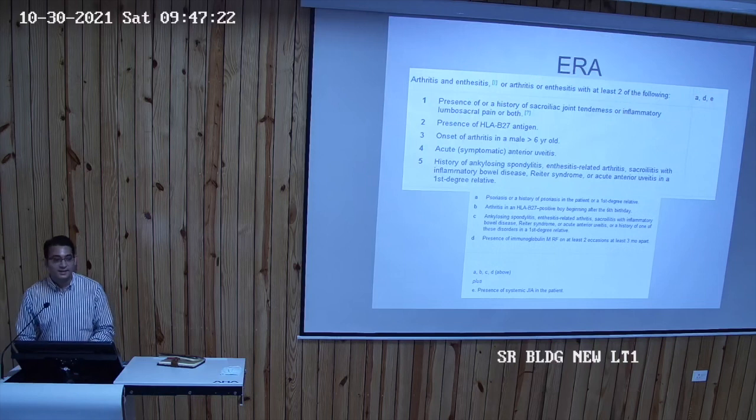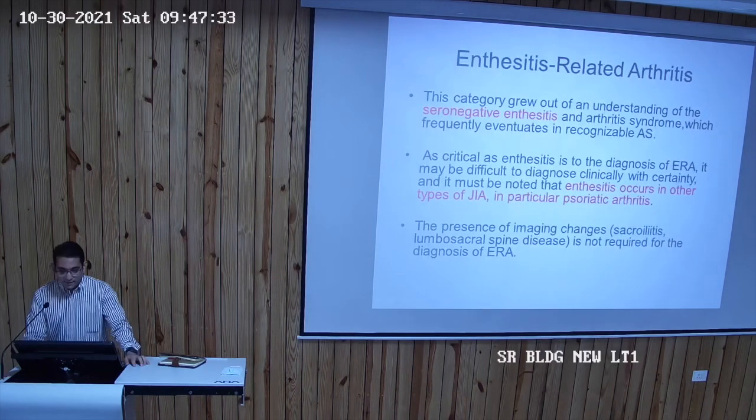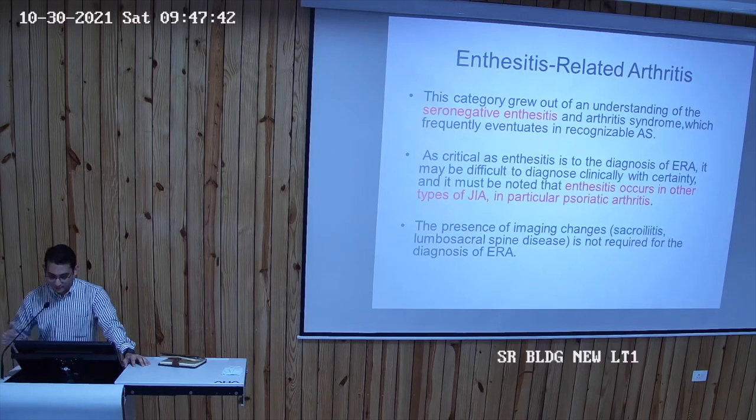For example, if the child has sacroiliac joints or the hip joints involved, we would go more aggressively rather than starting only NSAIDs and watching. So it really depends on the category that way. This category grew out of an understanding of the seronegative enthesitis and arthritis syndrome, which frequently eventuates into recognizable ankylosing spondylitis in adulthood.